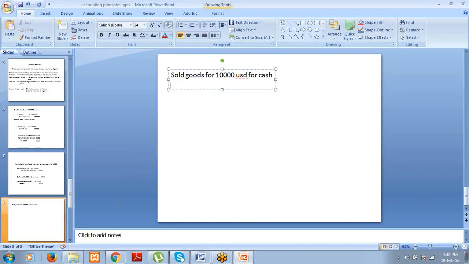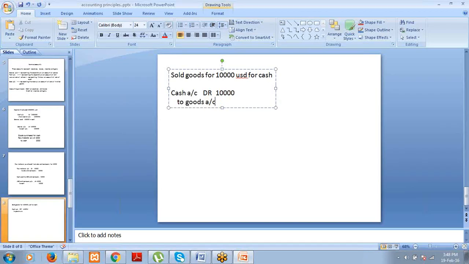And you are getting cash. So cash account is to be debited. So here goods means finished goods, right? Then the entry is cash account debit, $10,000 to goods account.